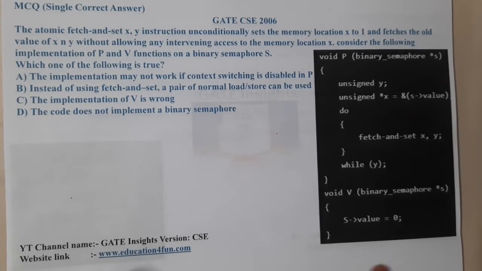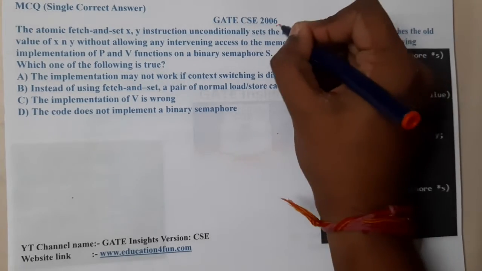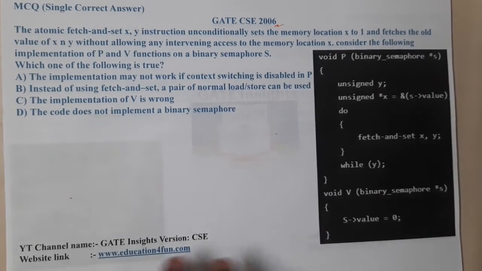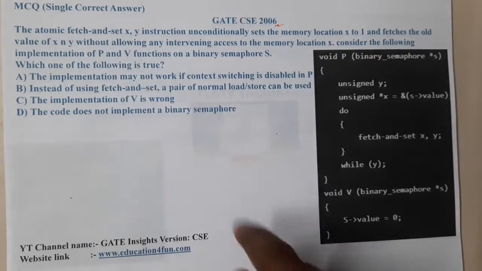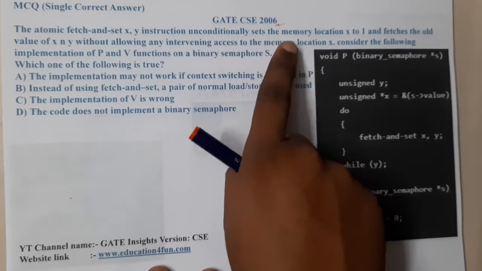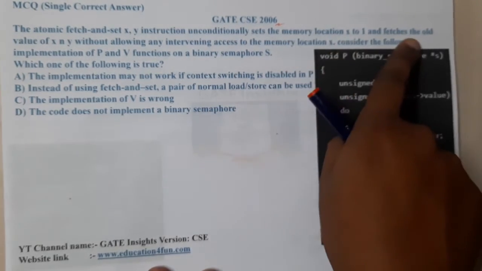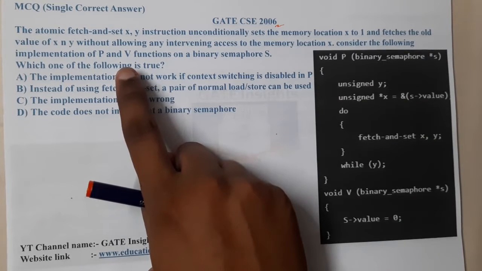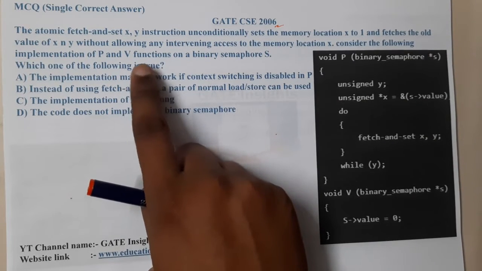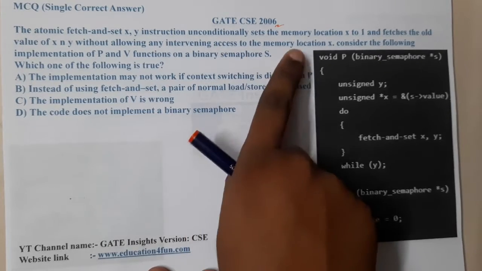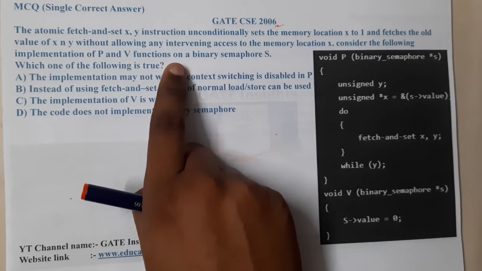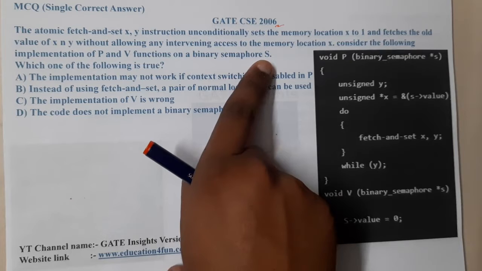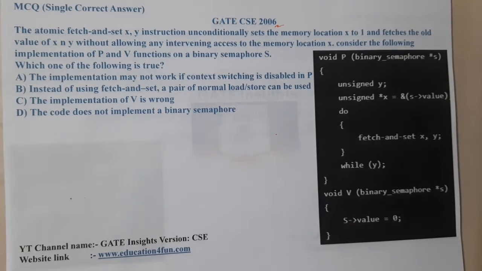So this question belongs to GATE CSE 2006. The given question is: the atomic fetch and set x comma y instruction unconditionally sets the memory location x to 1 and fetches the old value of x in y without allowing any interleaving access to the memory location x. Consider the following implementation of P and V functions on a binary semaphore S. Which of the following is true?